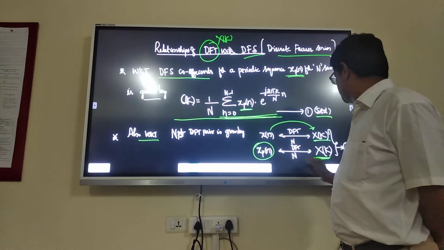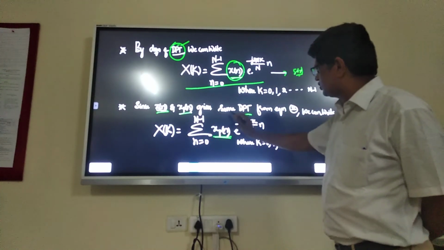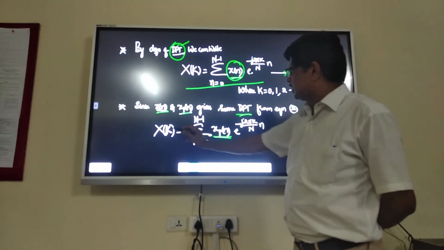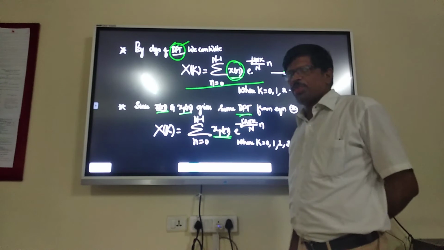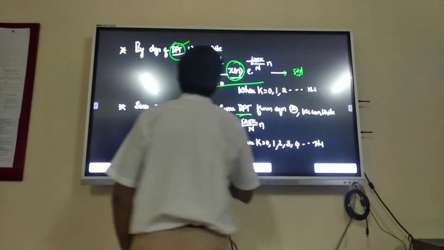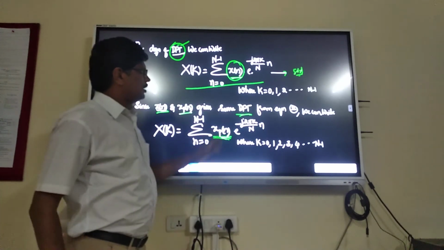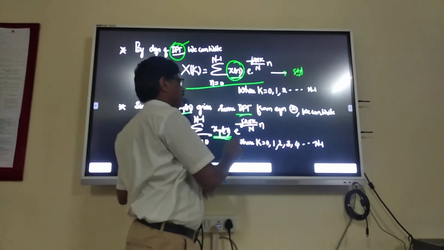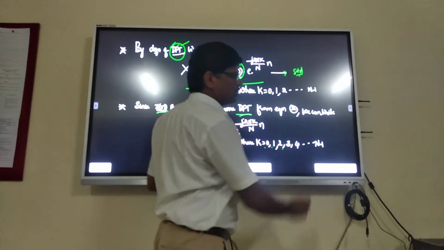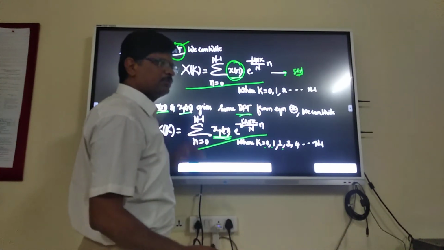Using that, we can write this equation as X of k, the frequency domain samples, equal to summation n equal to 0 to N minus 1 of xp of n into e power minus j2 pi k by N into n, where k is equal to 0, 1, 2, 3, up to N minus 1. This is what your X of k is.